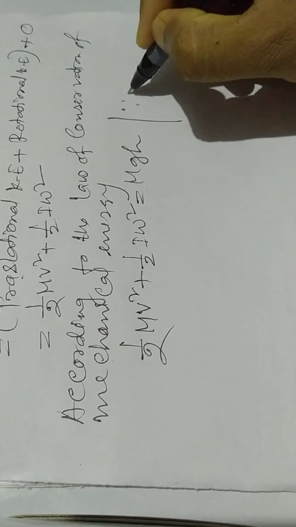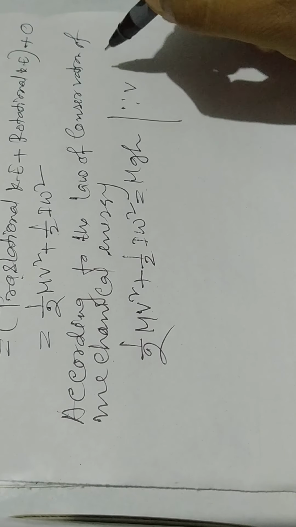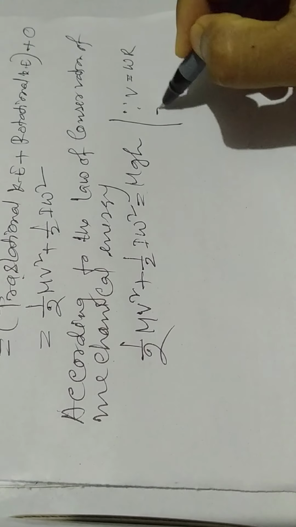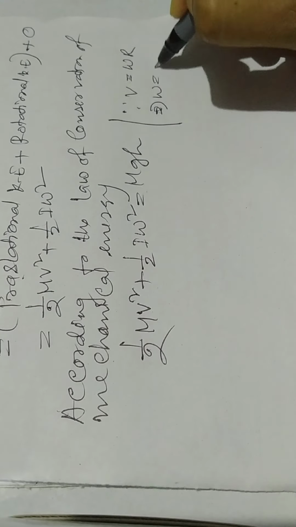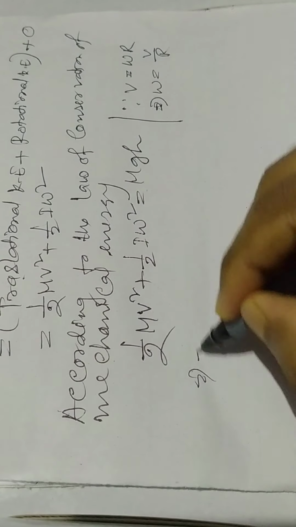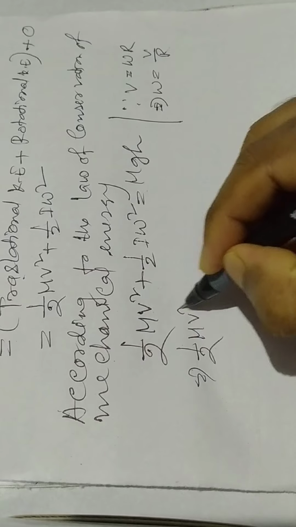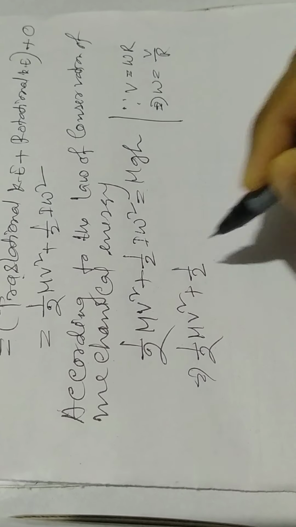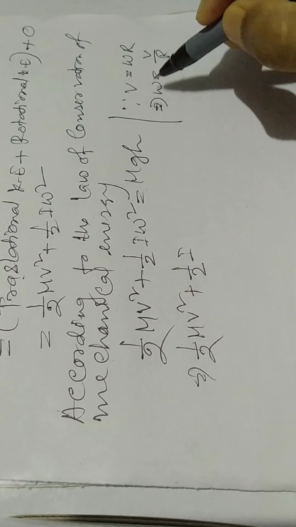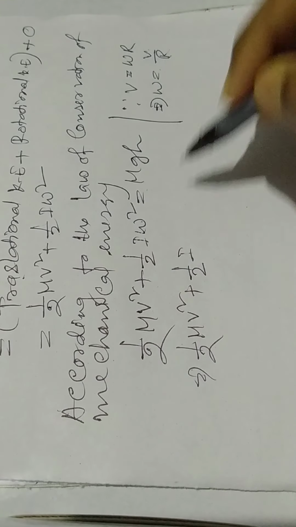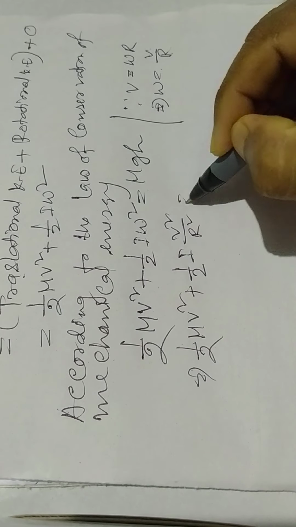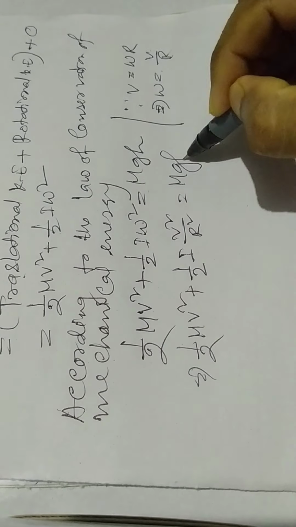As we know, the relation between linear velocity and angular velocity is v equal to omega r, so omega equals v by r. Half mv square plus half I omega square, where omega square is v square by r square, equals mgh.